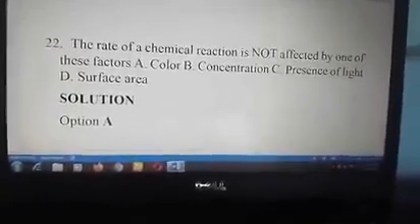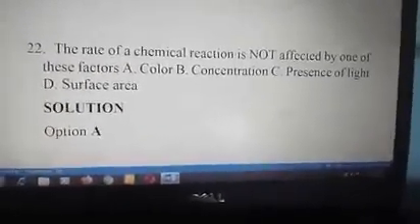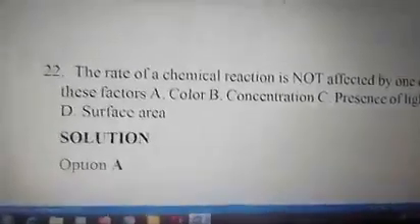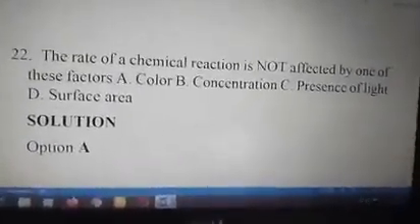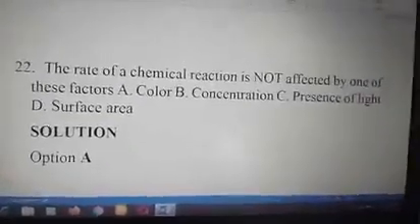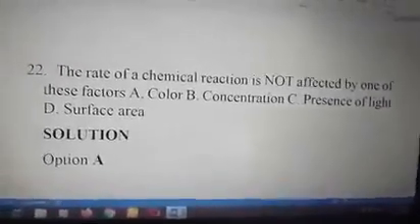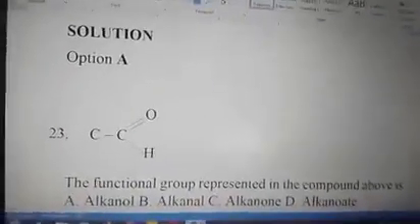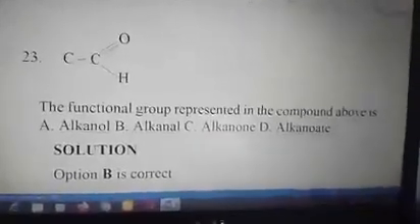Number 22. The rate of chemical reaction is not affected by one of these factors. A. Color. B. Concentration. C. Presence of light. D. Surface area. The answer is A. Color has no effect on the rate of reaction. So option A.